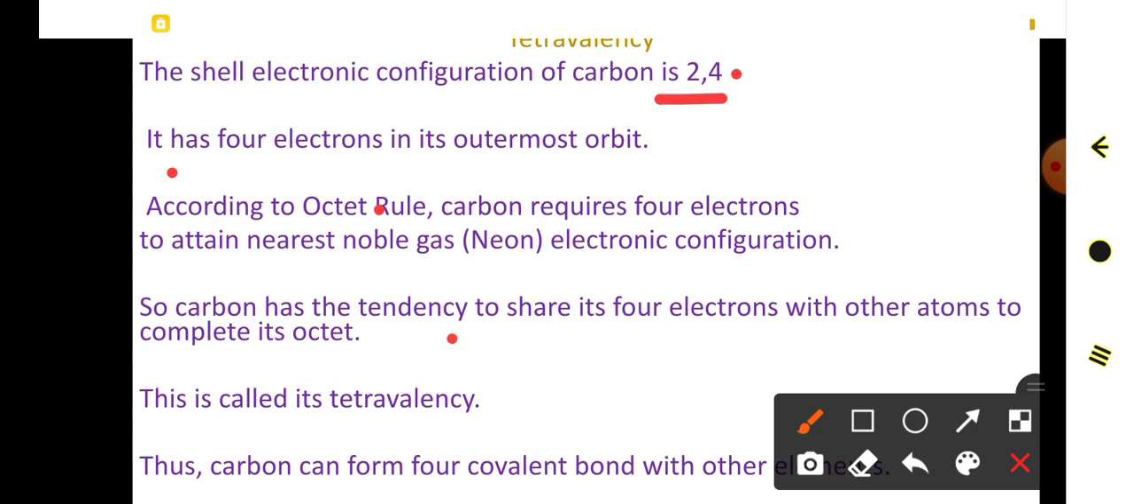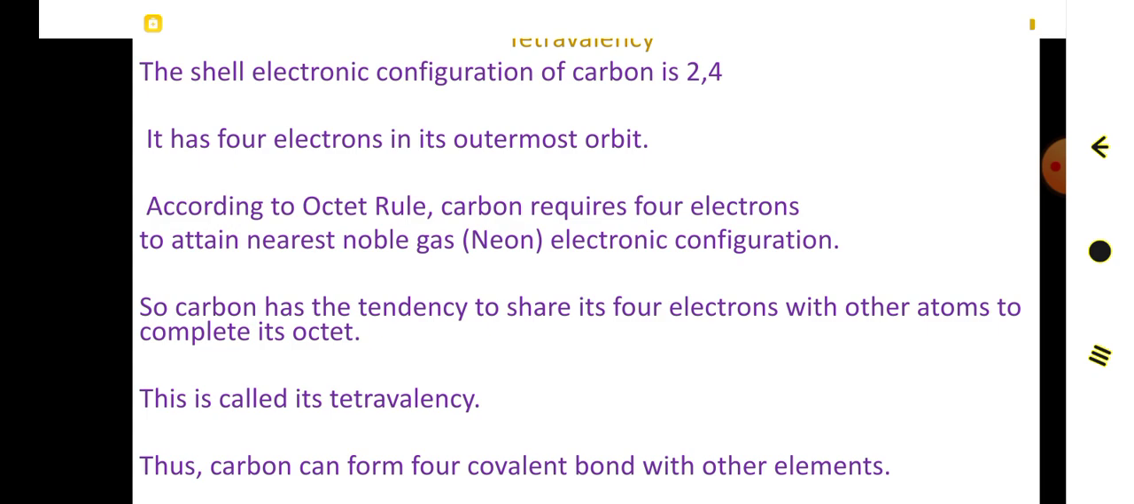So carbon has a tendency to share its 4 electrons with other atoms to complete its octet. In order to complete its octet, it is ready to share its 4 outermost electrons with other elements, and so it is able to form how many bonds? It can form 4 covalent bonds, and that ability of carbon atom to form 4 covalent bonds is given by the term tetravalency. So tetravalency is the ability of carbon to share its 4 valence electrons with other atoms, and so it is said to possess tetravalency. These are the important points given under the heading tetravalency.